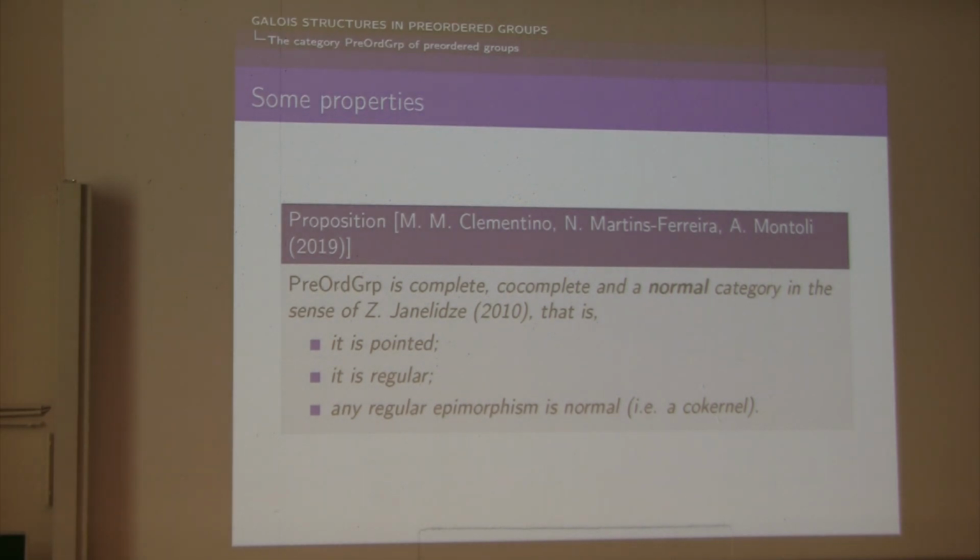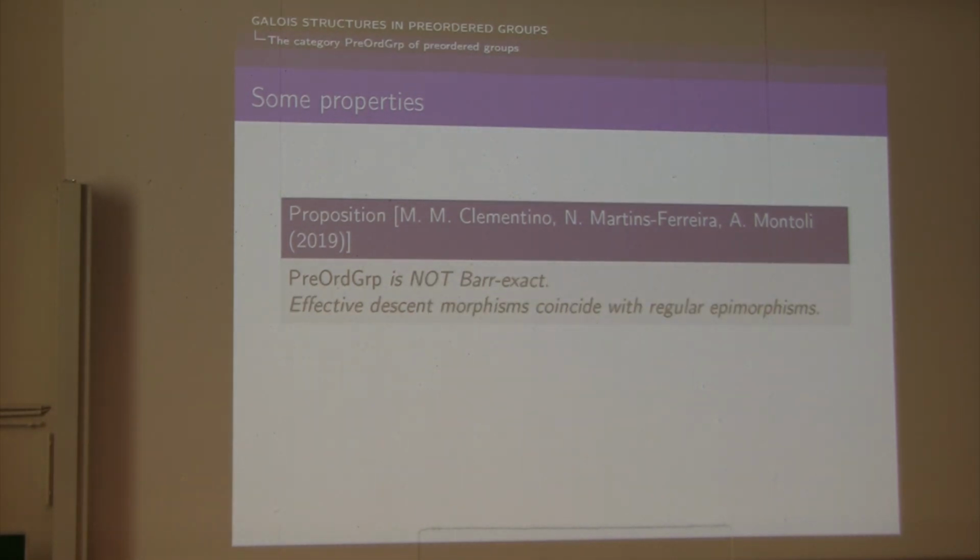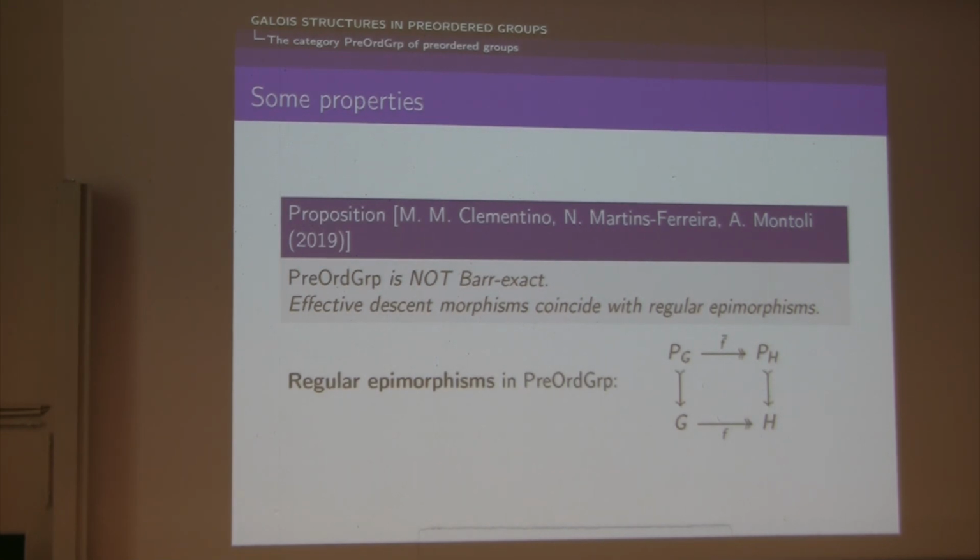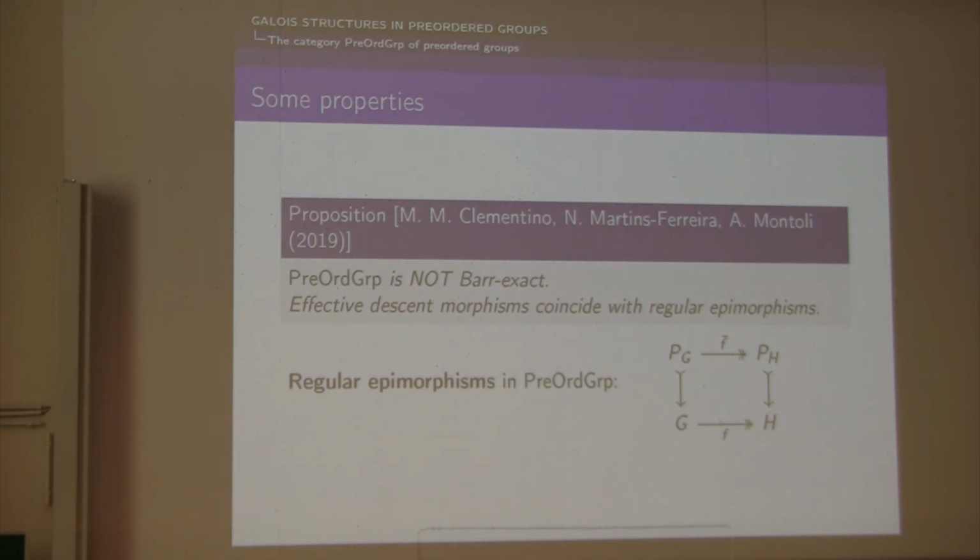So it is regular, unfortunately it is not bar-exact, but it still keeps an interesting property of bar-exact categories, namely the fact that effective isomorphisms exactly coincide with regular homomorphisms. And a morphism (F, F bar) in the category of preordered groups is a regular epimorphism precisely when both F and F bar are surjective. So this means that the class of effective isomorphisms has a really easy description in the category of preordered groups, which is not the case in general in a